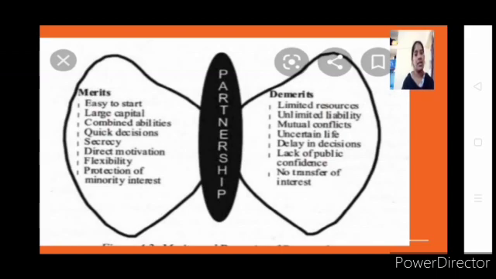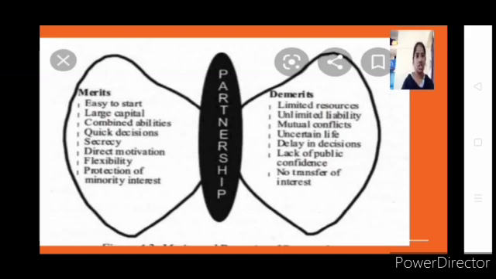If any partner wants to move out from the partnership firm, then again you have to come out with a new partnership deed. At that time, if your investment is not enough, or your abilities are not enough, generally you have to close the partnership firm. So we have lack of continuity, the same point, uncertain life. But compared to a sole proprietor, the span of a partnership firm will be longer.